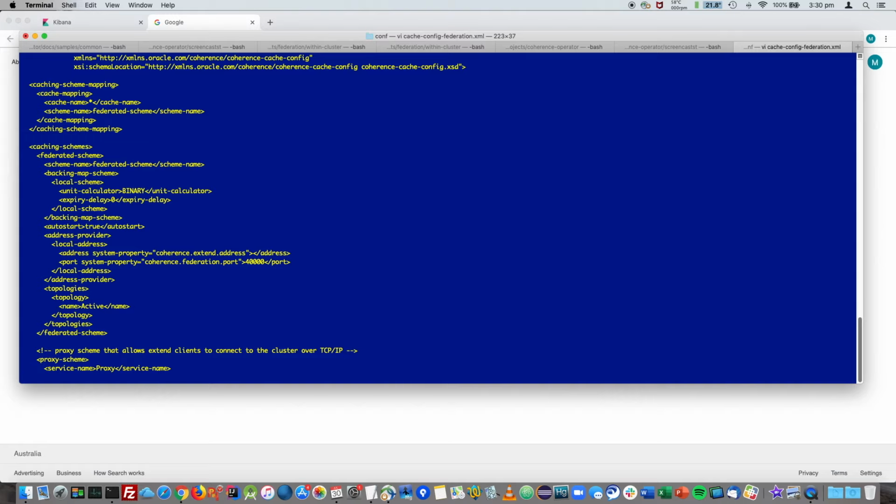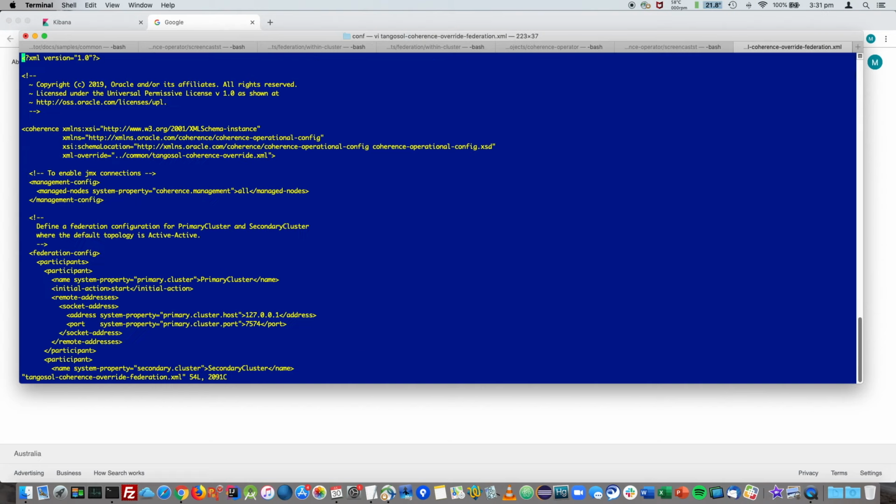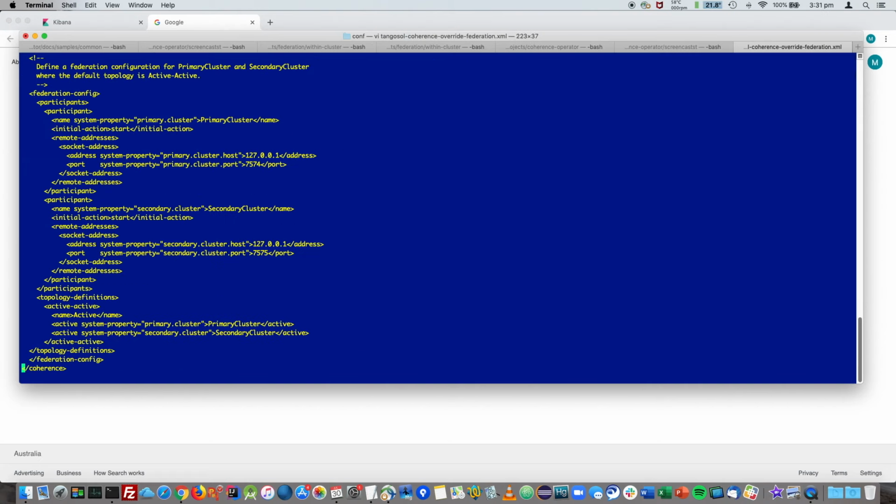The cache configuration is a standard federated scheme where we are setting the topology to active, which is defined in the override file. We also set the port for federation to 40,000, which we will reference in the Helm install. The operational override defines the active topology and cluster participants. The property values will be overridden via the Helm install.